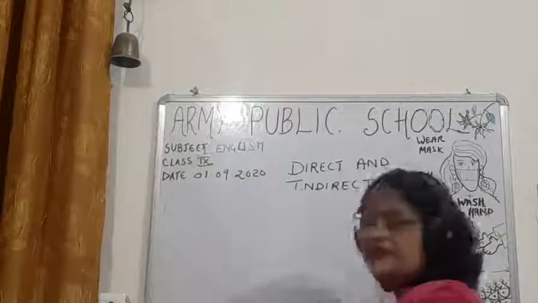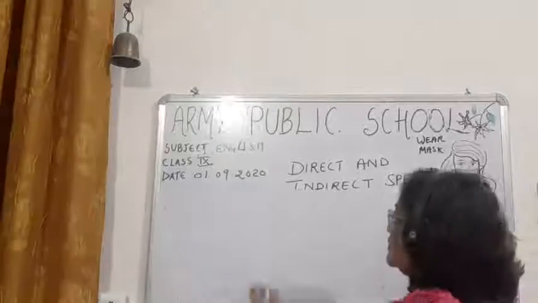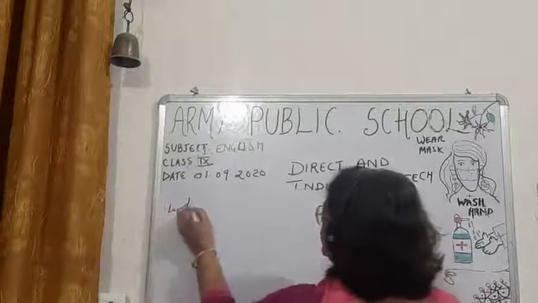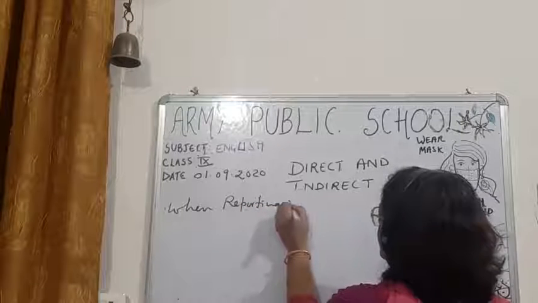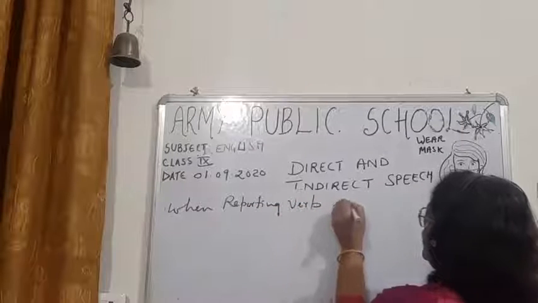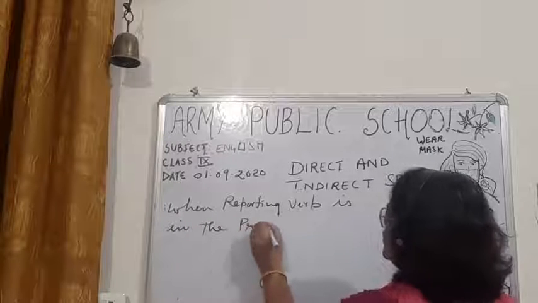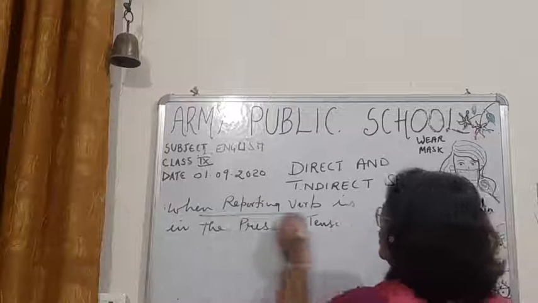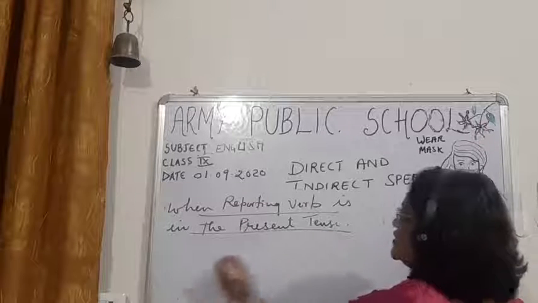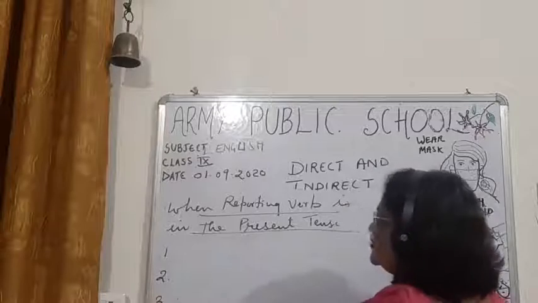First, children, this rule you have to write. When reporting verb is in the present tense, then children, 6 rules will be there.